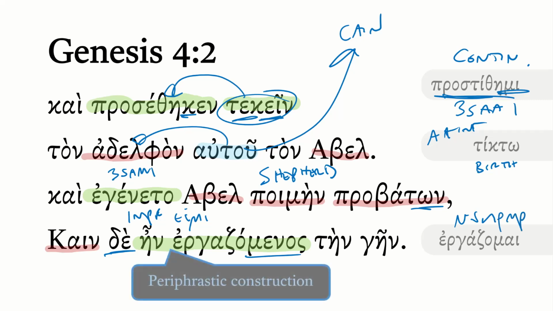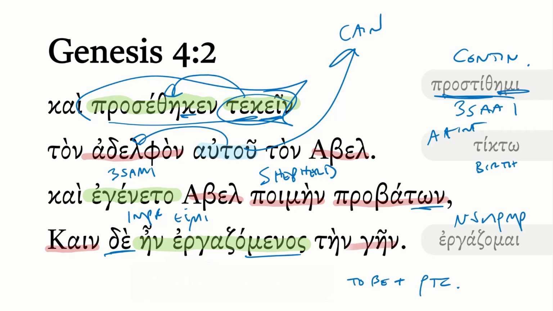When you put those two together, this is called a periphrastic construction. So it's kind of fun that we had a complementary infinitive here, and now we have a periphrastic construction. If you recall, this is a form of to be plus a participle. And it's kind of a roundabout way of describing a verbal sense. So he was working, that's what ergazomai means, the earth.